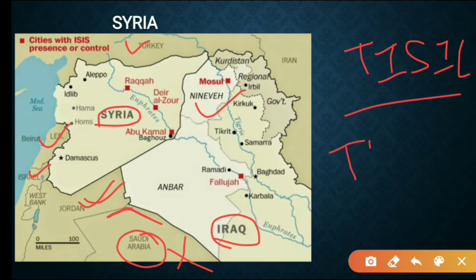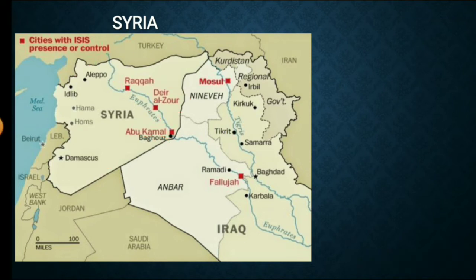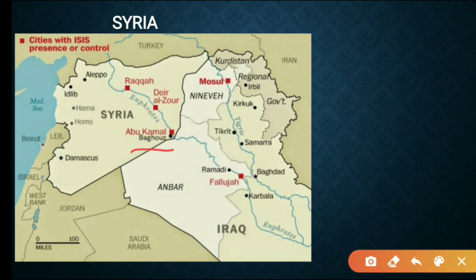Okay, the places which are important are Aleppo, Idlib, Hama, Homs, Damascus, Raqqa, Deir al-Zor, and Abu Kamal. And here we have Baghouz, also known as Baghouz village. It is not located in Iraq but on the Syria side.